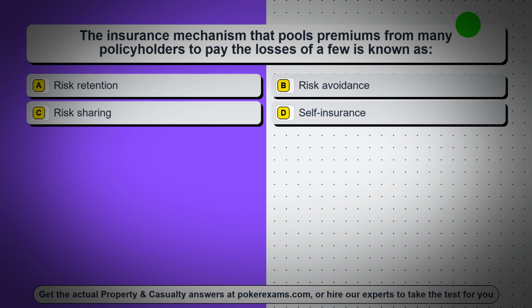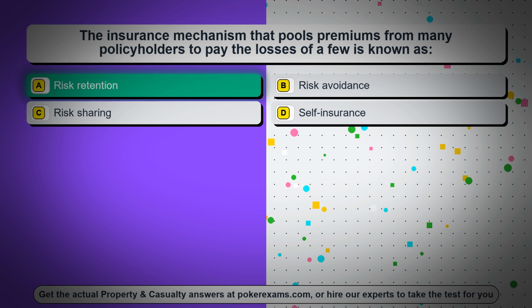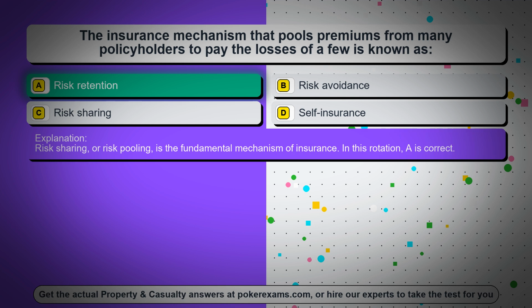Question 40. The insurance mechanism that pulls premiums from many policyholders to pay the losses of a few is known as option A, risk retention. Option B, risk avoidance. Option C, risk sharing. Option D, self-insurance. The correct answer is option A, risk retention. Risk sharing, or risk pooling, is the fundamental mechanism of insurance. In this rotation, A is correct.